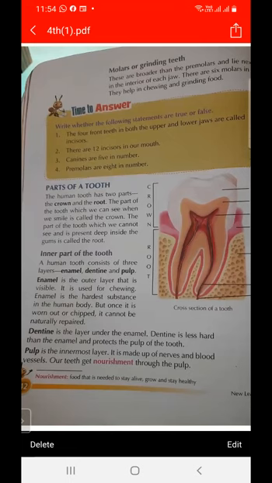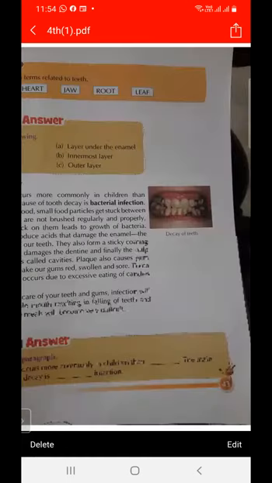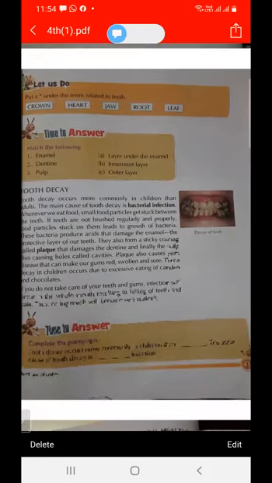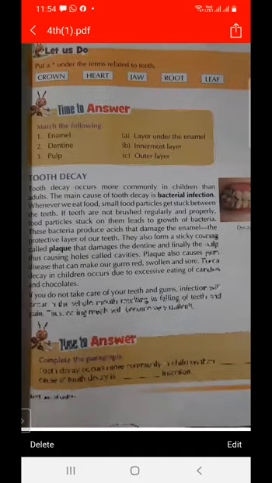And next is tooth decay. What do you mean by tooth decay? This is shown in the figure. Tooth decay occurs due to bacterial infection.